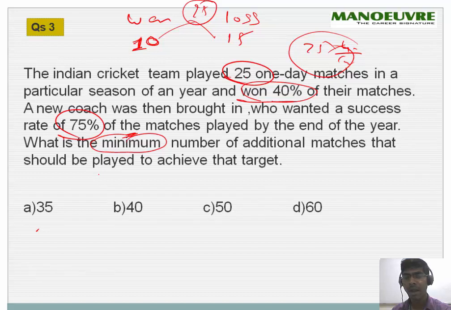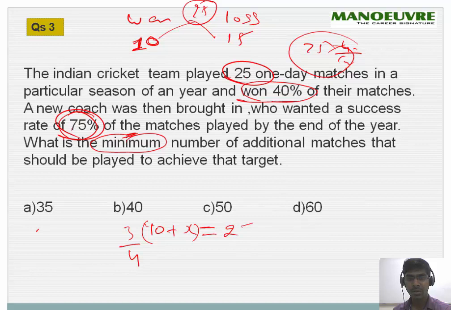So that will be the minimum number of additional matches, because he needs a success ratio of 75%. So 10 matches he won plus some extra matches he is playing, which is x, should be equal to 75%, which is 3/4, of the 25 matches already played plus x.